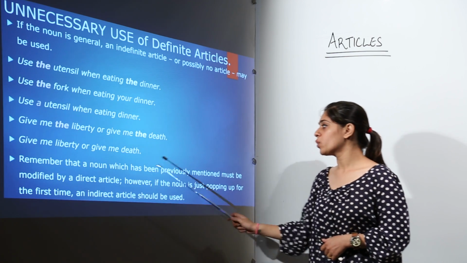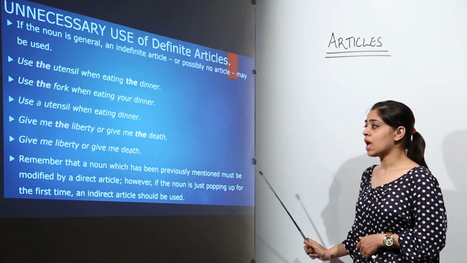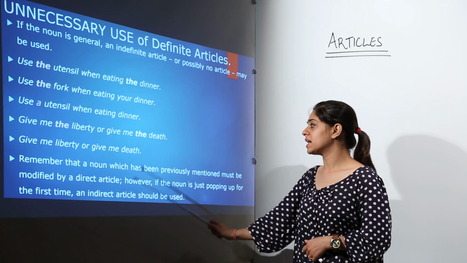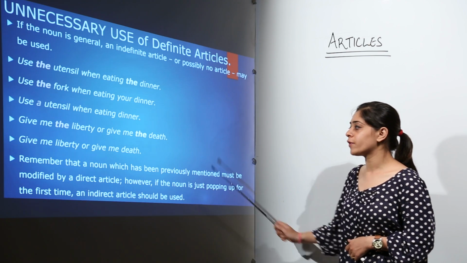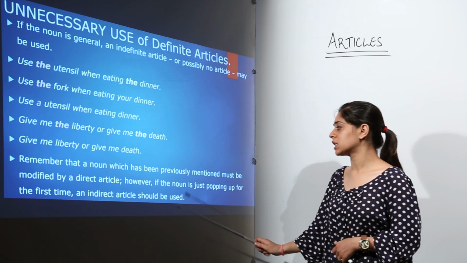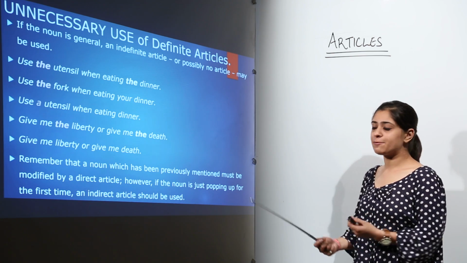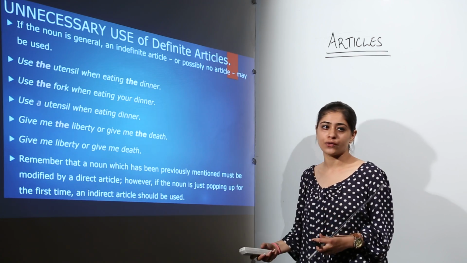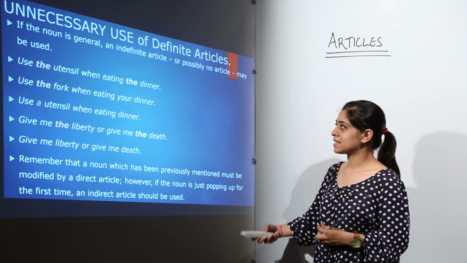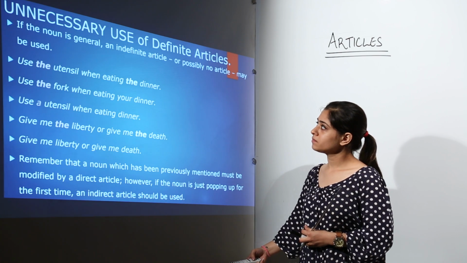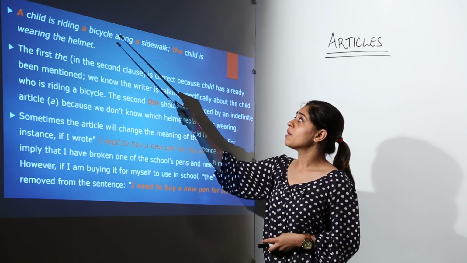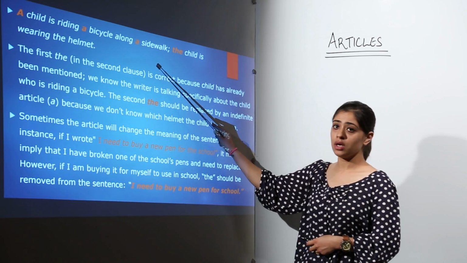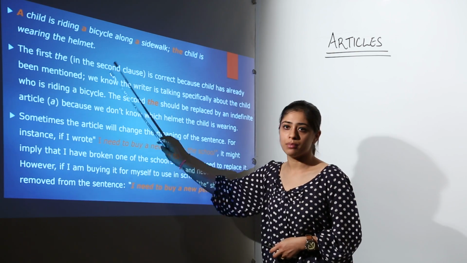Remember that a noun which has been previously mentioned must be modified by a direct article. However, if the noun is just popping up for the first time, an indirect article should be used. Now this I'll explain to you with an example. This is too much technical language. Let's see. For example, a child is riding a bicycle along a sidewalk. The child is wearing the helmet.